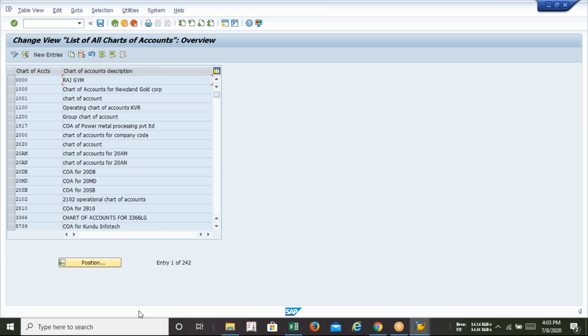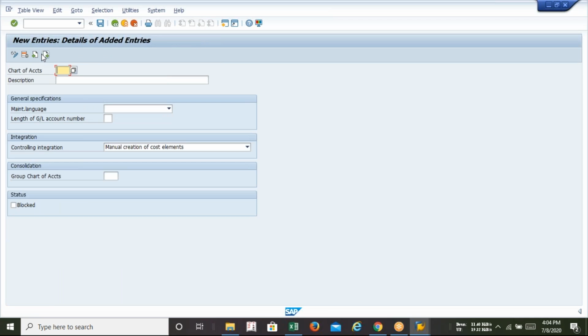When we need to create our own chart of accounts, we have to start with the New Entries option. Whenever you get this kind of screen along with New Entries, to add your own configuration you have to use New Entries. So I have a chart of accounts to create. The company code I have created, I remember, is Lava. The same thing I am using for my chart of accounts.